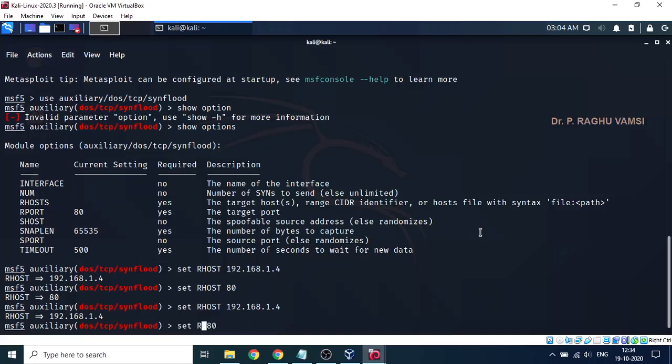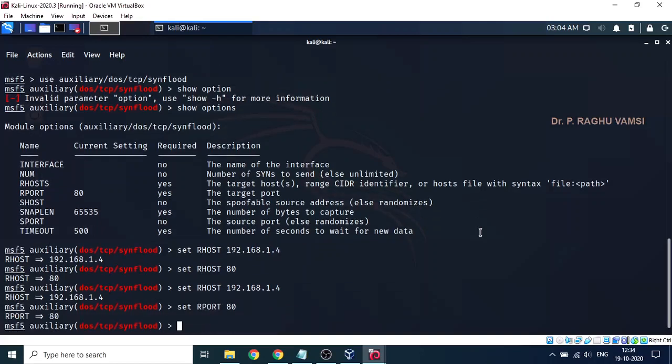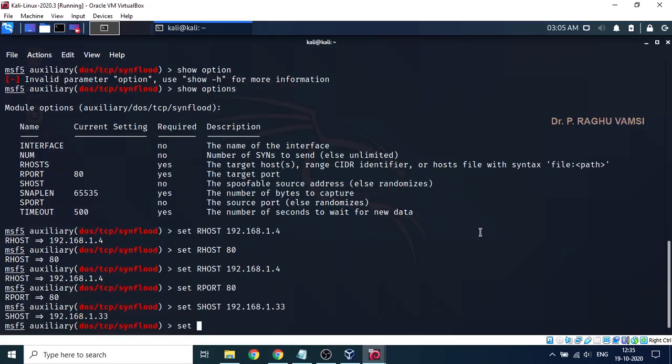Set the remote port, and set the timeout and source host, that is the attacker's port. You are supposed to set the source host as the local host, or the IP address of the attacker, 19.168.1.33. Set the timeout as 20,000.